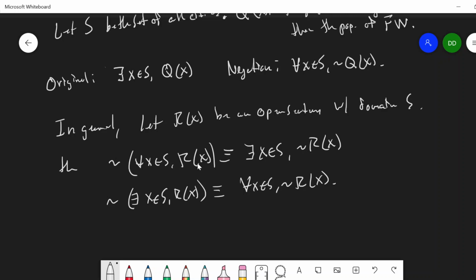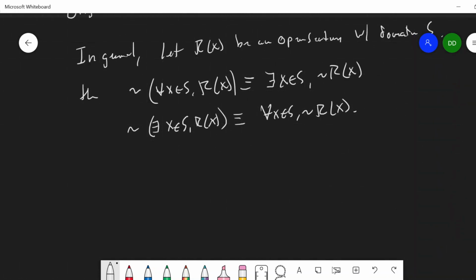Let's go ahead and look at another example of this. I'll look at example 3.8 from the text. We get two statements.